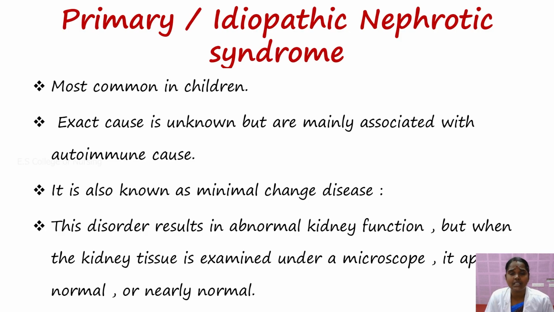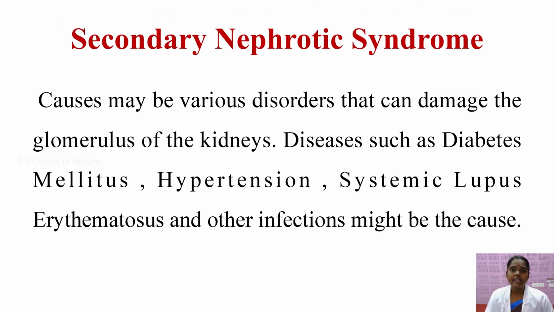The abnormal kidney function means excessive excretion of protein and albumin in the urine. There is also decreased urine output, where fluid is not excreted, and this also comes under abnormal kidney function. The accumulation of fluid as edema in other parts of the body also comes under abnormal kidney function, but when the kidney tissue is examined under the microscope, it appears normal or nearly normal.